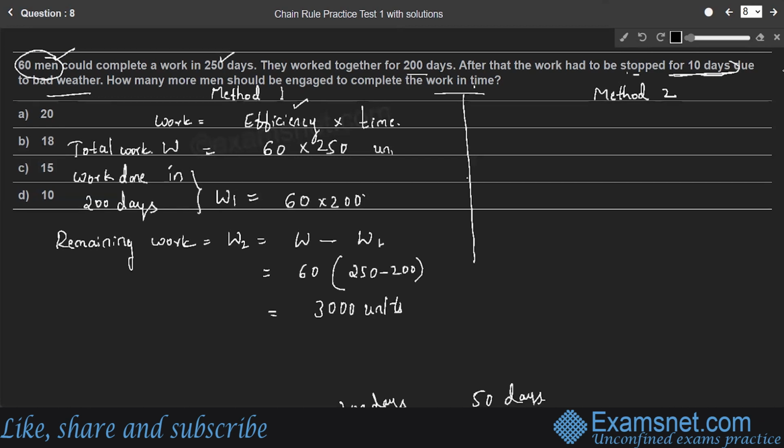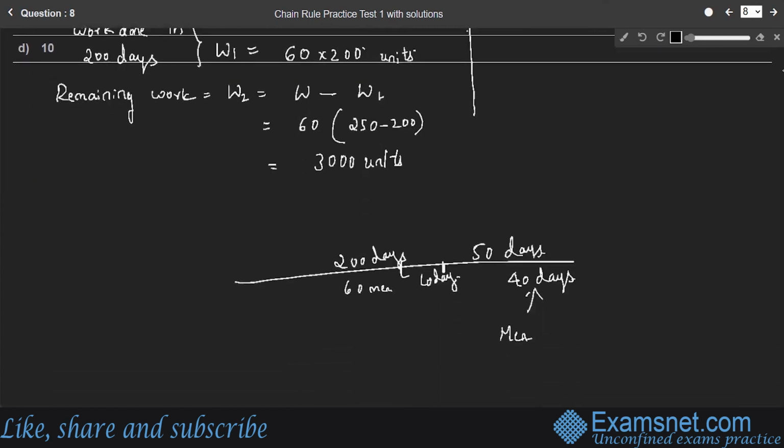Here also in the two different conditions, total work and the first part of the work, we'll consider 60 into 250 units and 60 into 200 units. Therefore, the remaining work is 3000 units. So this remaining work should be completed in how many days? In 40 days, because they had to stop their work for 10 days.